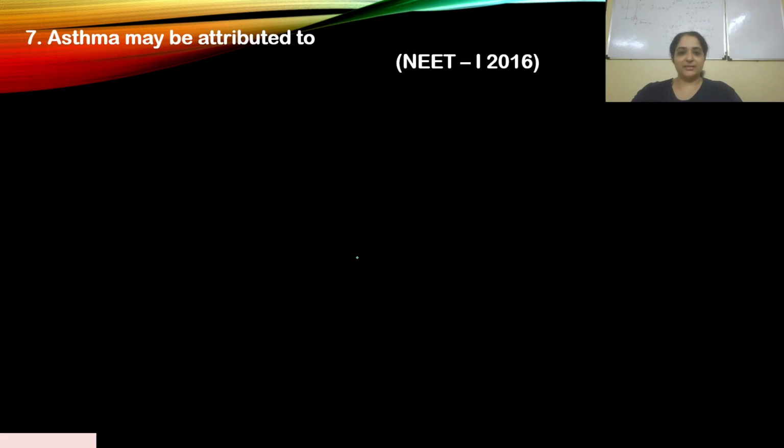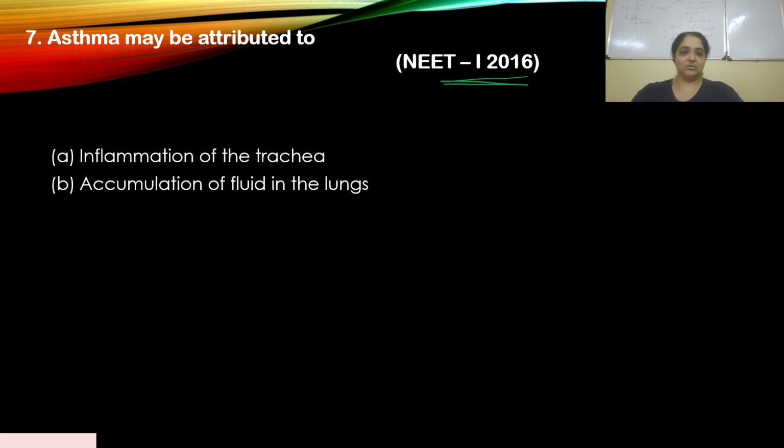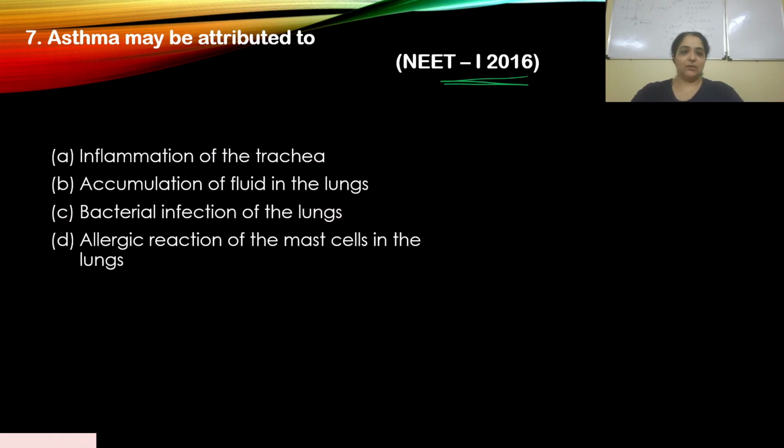All right, asthma, question number 7. Asthma may be attributed to, this appeared in NEET 2016. Options 1, 2, 3, and 4. Again, I would suggest you pause the video, think about the answer, and come back. Option A, inflammation of the trachea. No.